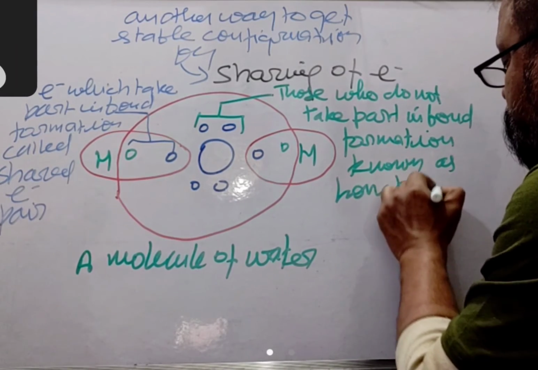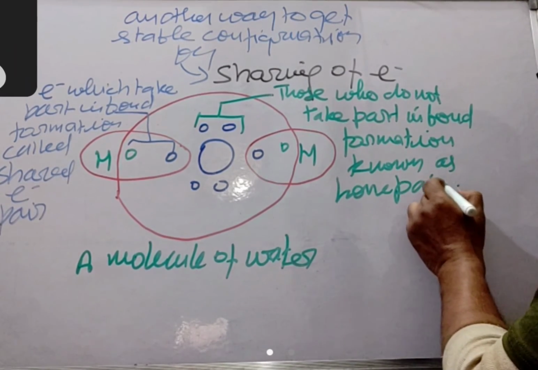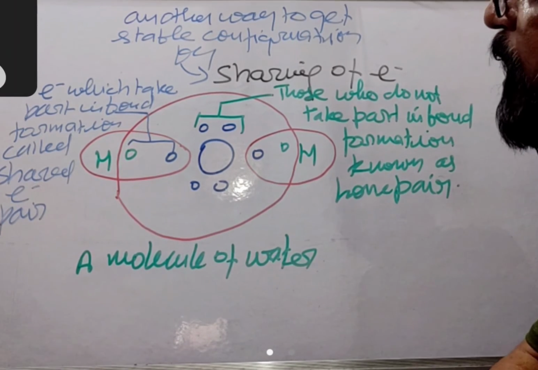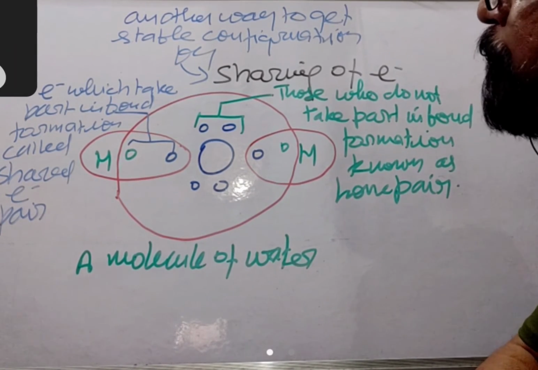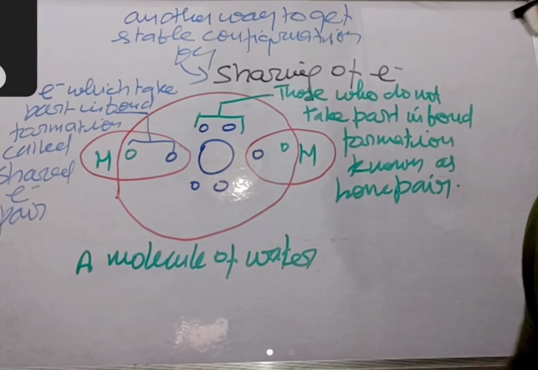Fine. I hope you understand. Those which do not take part in bond formation are known as lone pairs, and those which take part in bond formation are known as shared electron pairs.